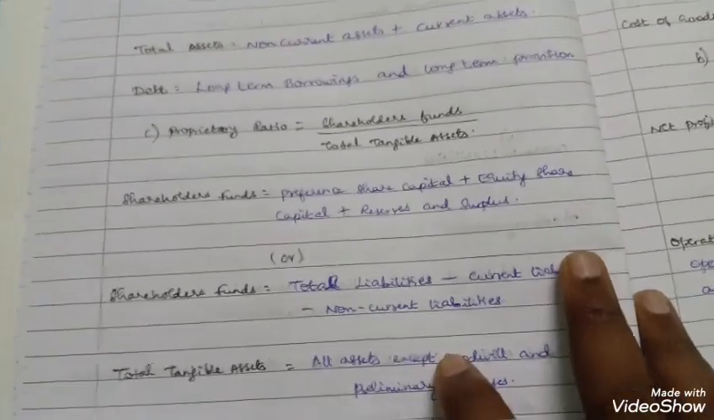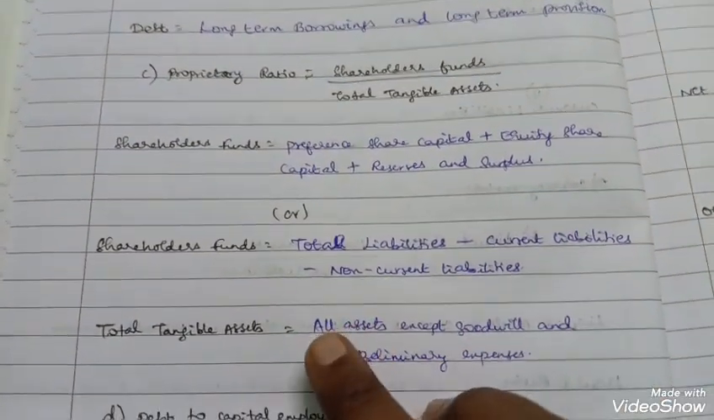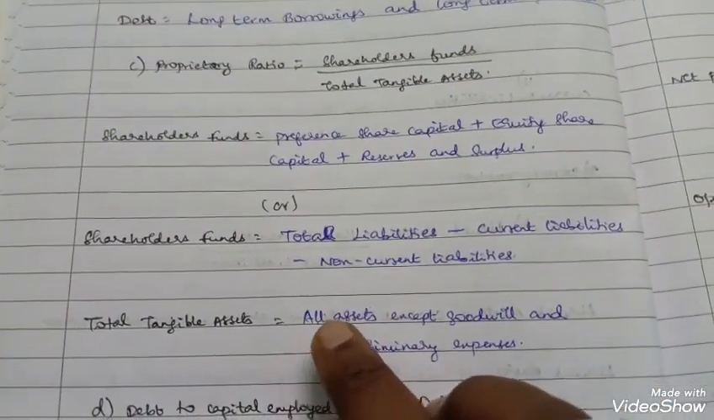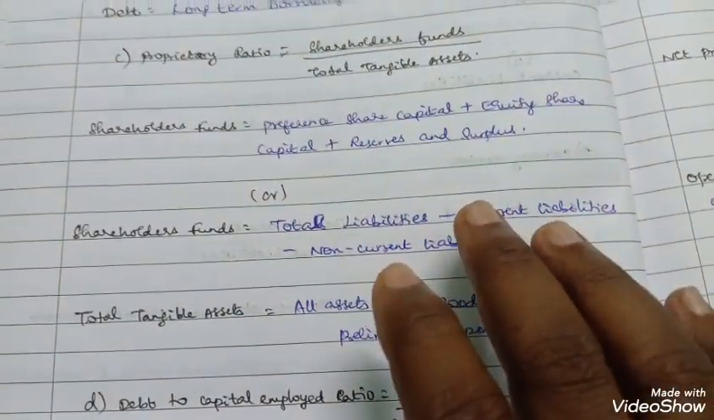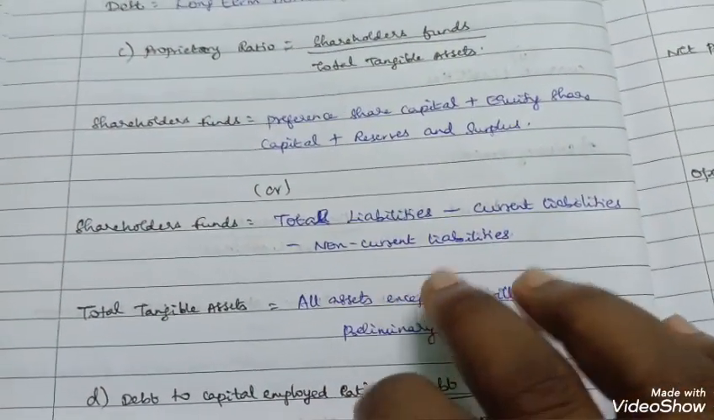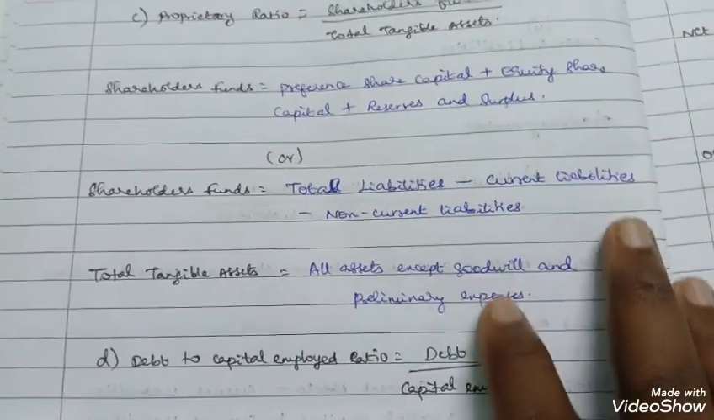And the total tangible assets. Total tangible assets is equal to all the assets except goodwill and preliminary expenses. That's the total tangible assets formula.